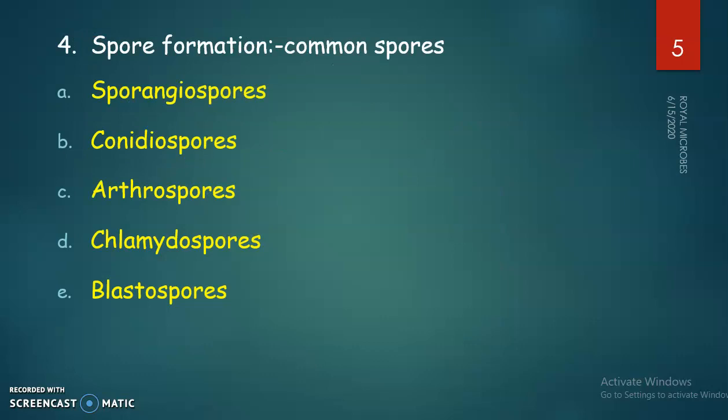Coming to spore formation, the common asexual spores mainly seen are sporangiospores, conidiospores, arthrospores, chlamydospores and blastospores.